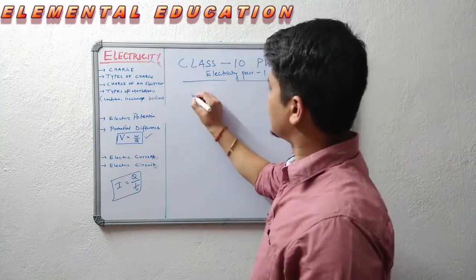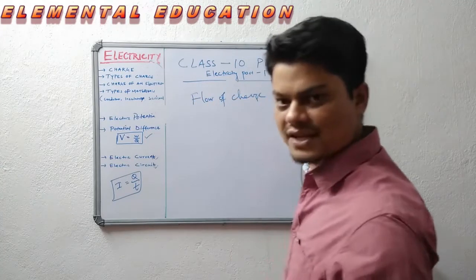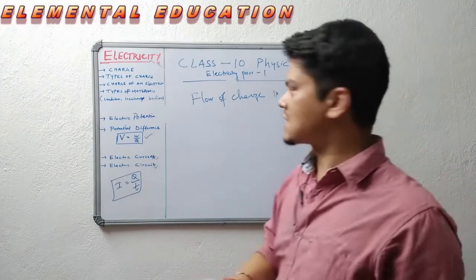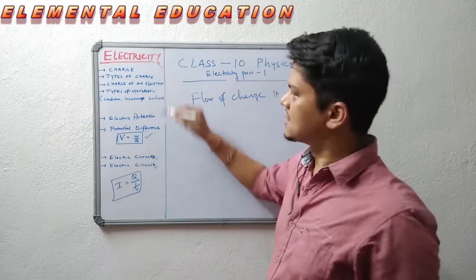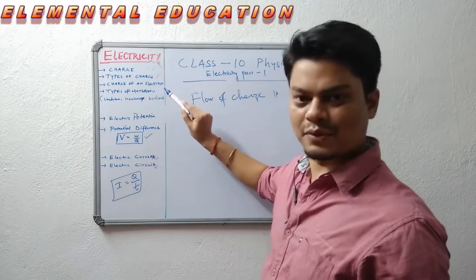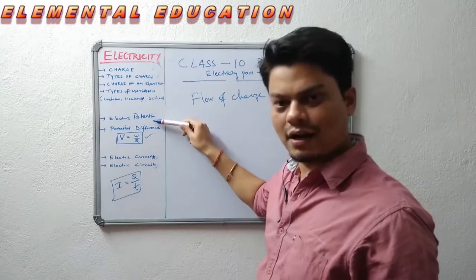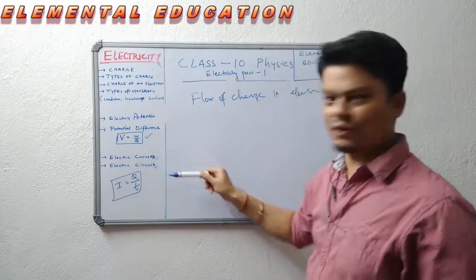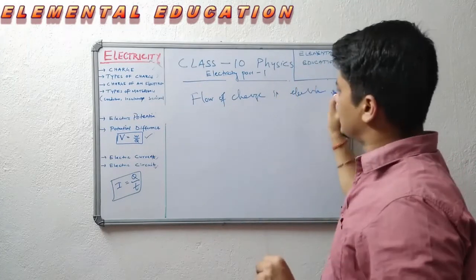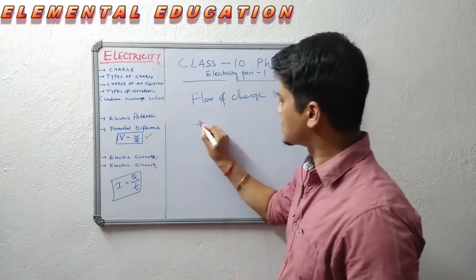Flow of charge is current. Flow of charge is electric current. It may be a positive charge or a negative charge, as charges are of two types. In our syllabus for today, we have charge, types of charge, electron, types of material based on the charge and construction of the material, electric potential, potential difference, electric current, and what is an electric circuit. So, flow of charge is called electricity. There are two types of charges, positive and negative.